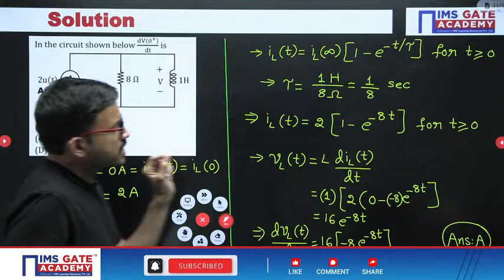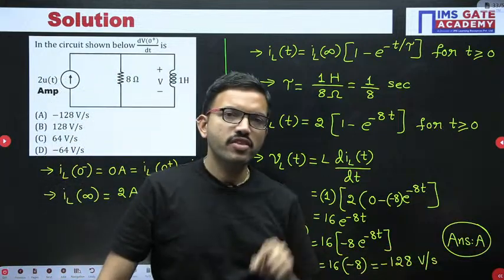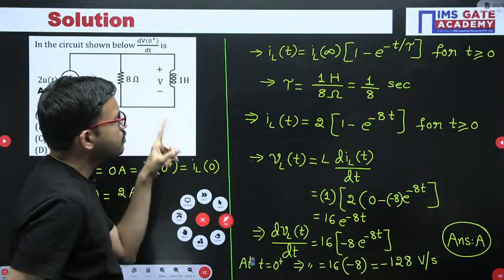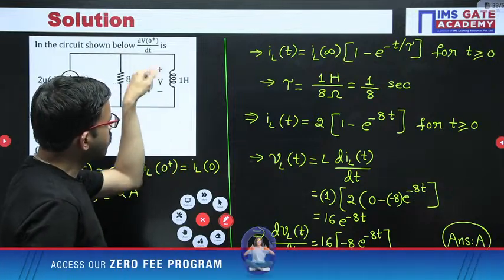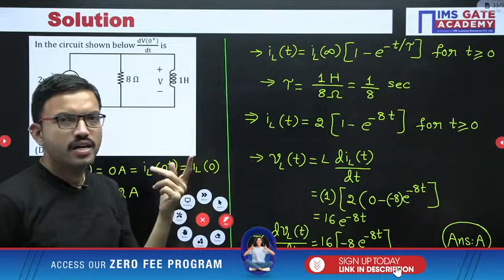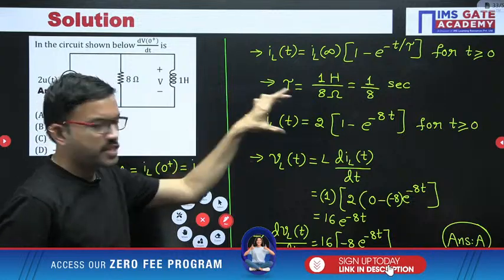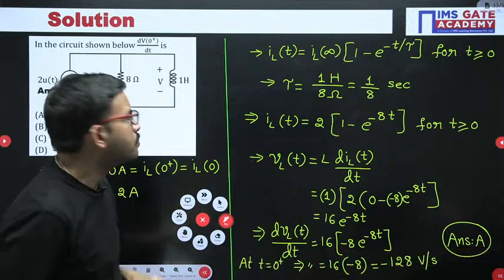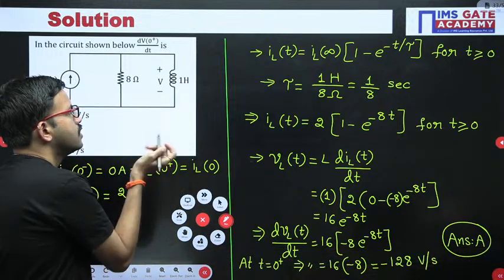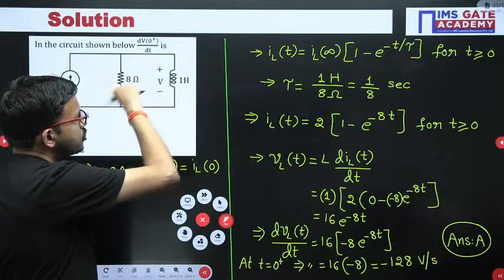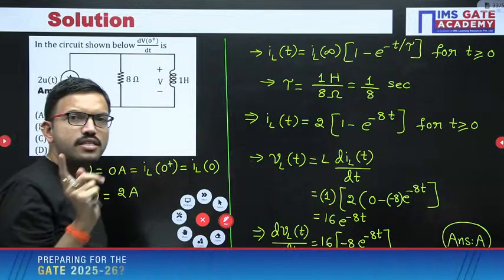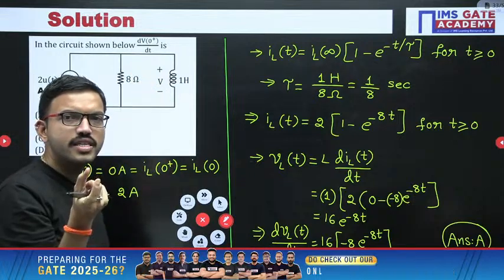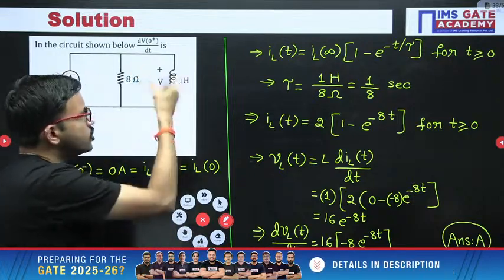Since the context came, I am giving one more way to solve another question. Suppose they ask for the derivative of the current flowing through the inductor. One approach is to write the expression and perform the derivative. Another approach: consider the circuit at t equal to 0 plus and find the voltage across the inductor, V(0+).